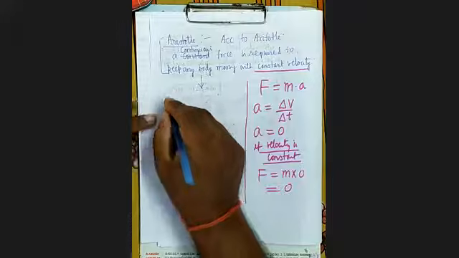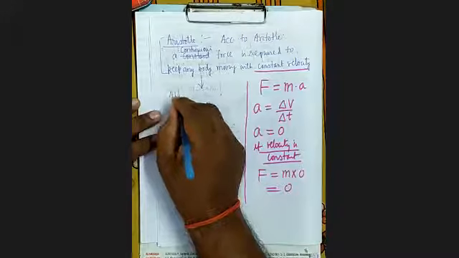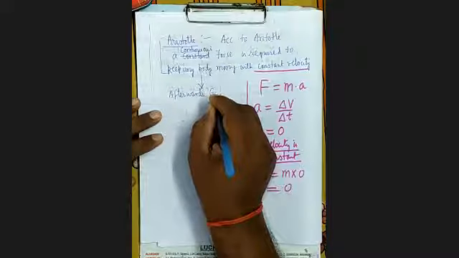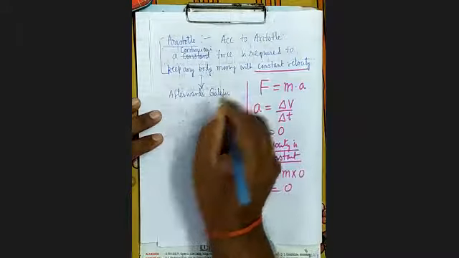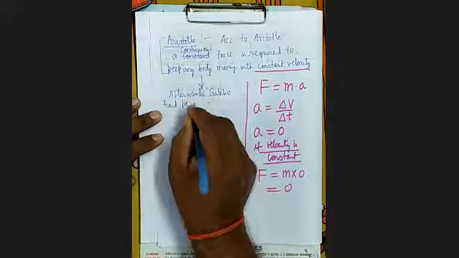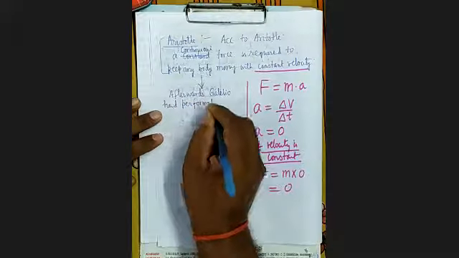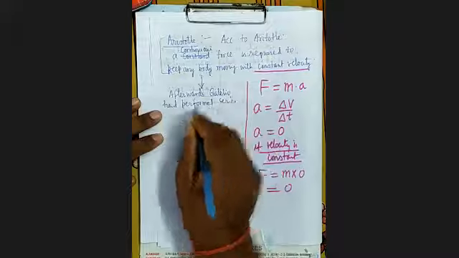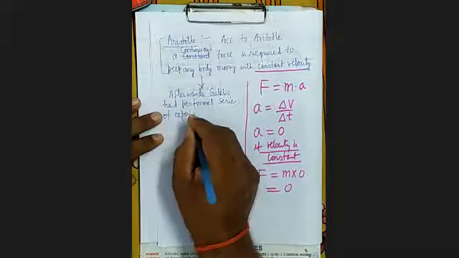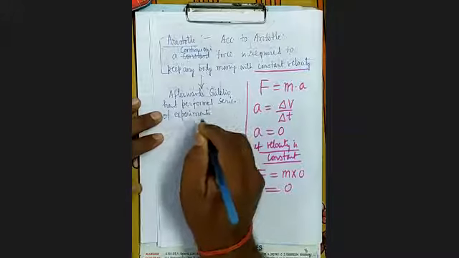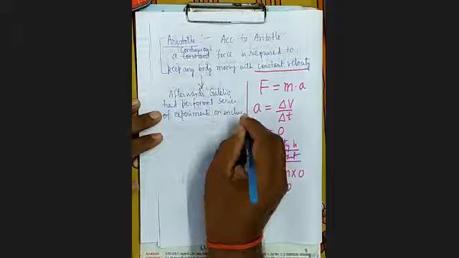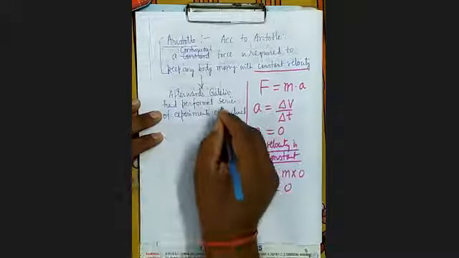Afterwards, Galileo had performed a series of experiments on an inclined plane, a smooth inclined plane.